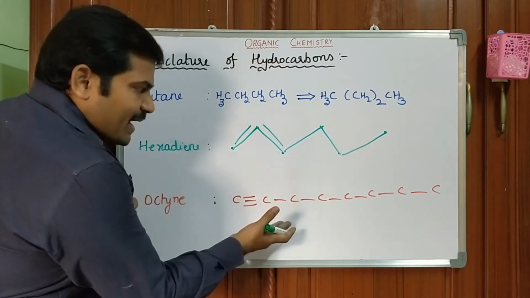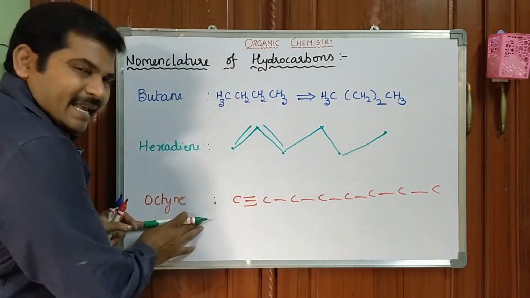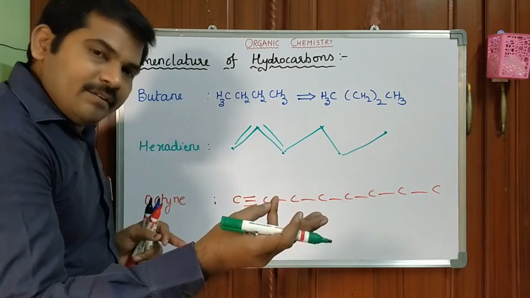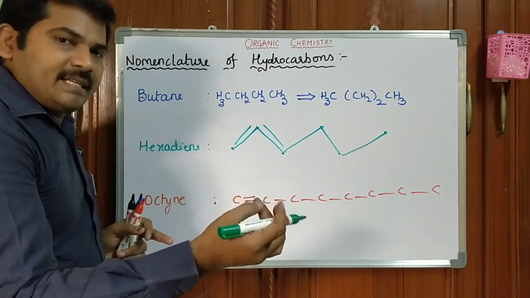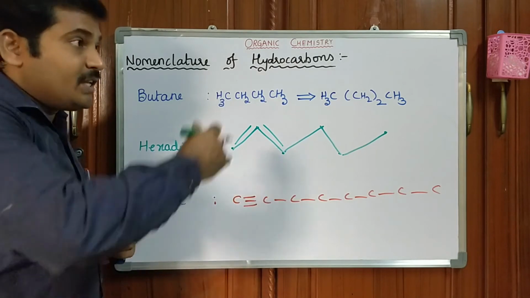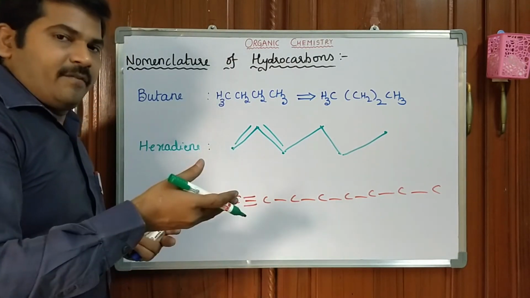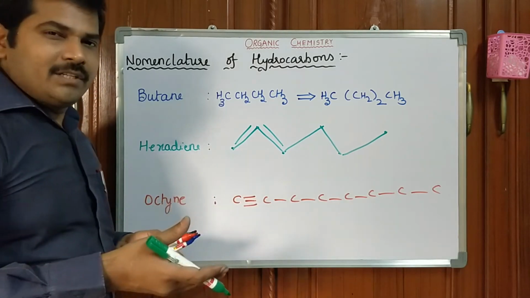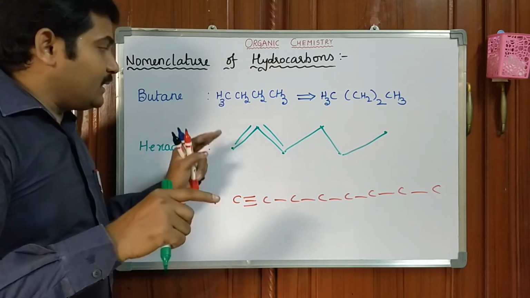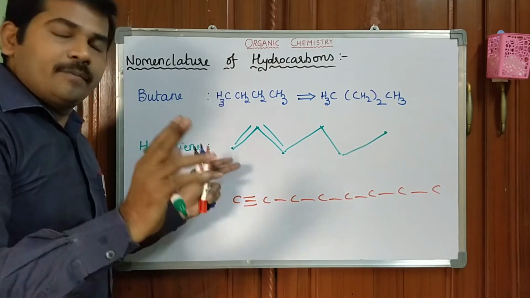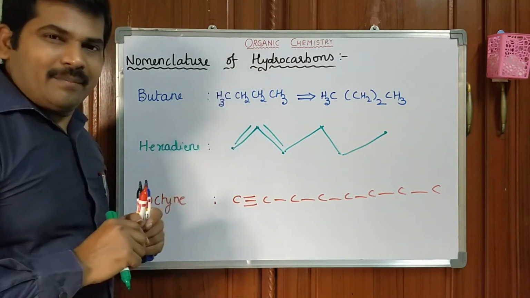Okay. In the same manner, you can also write the 4 types of representations for octane. First one is Fischer representation, condensed representation, chain representation, and Natta representation. There is no specific order. First of all, you can write Natta representation followed by Fischer, followed by condensed, followed by chain. But you have to learn 4 types of representation. Book to book, the representation of structures is going to change. Okay. So these are the structures of hydrocarbons.